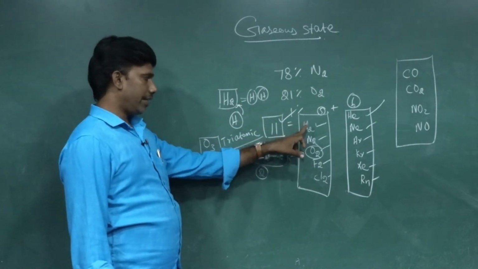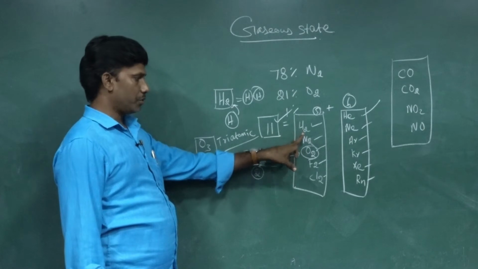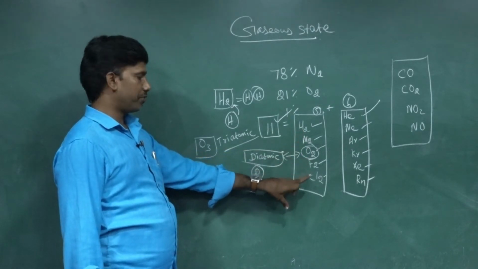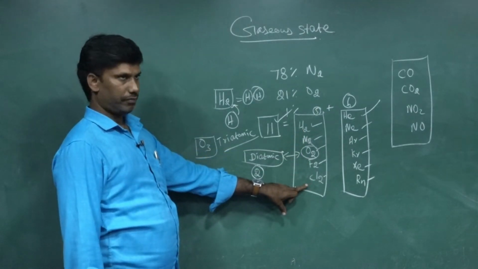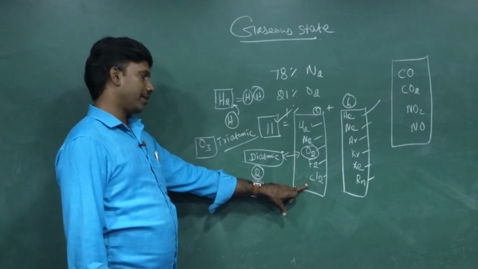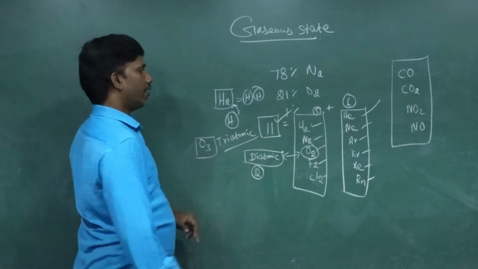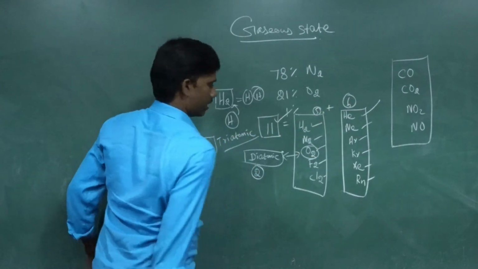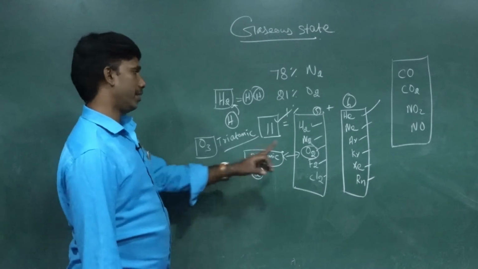Among them, the diatomic species are 5: H2, N2, O2, F2, Cl2. They are diatomic gases, and then we have the 6 inert gases in the form of monatomic gases.